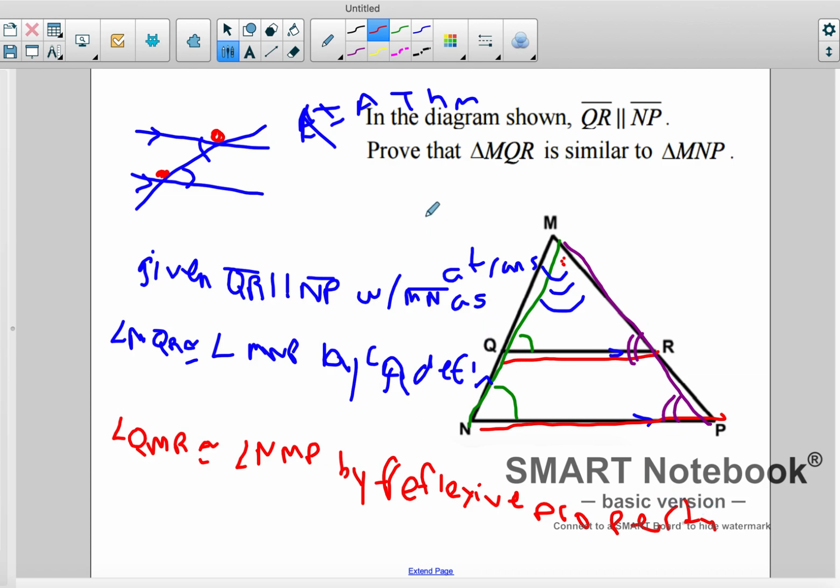Okay? And now, based off of all of that, right? So we've got angle here, congruent to angle there, and angle here, congruent to angle there. We've got our angle, right?